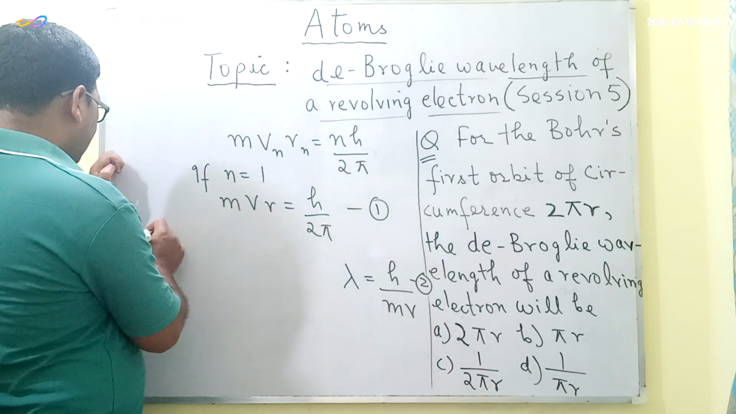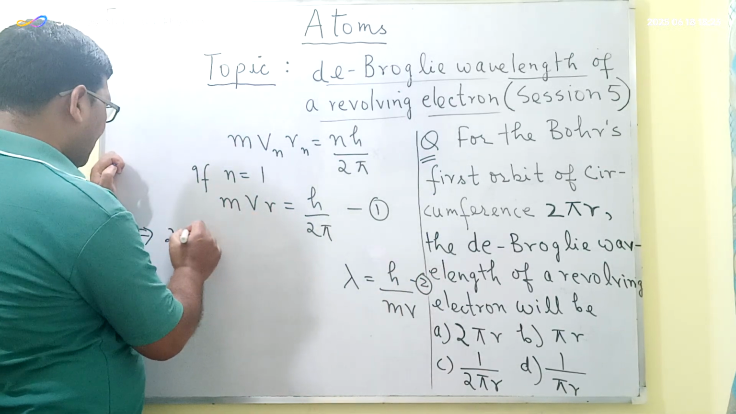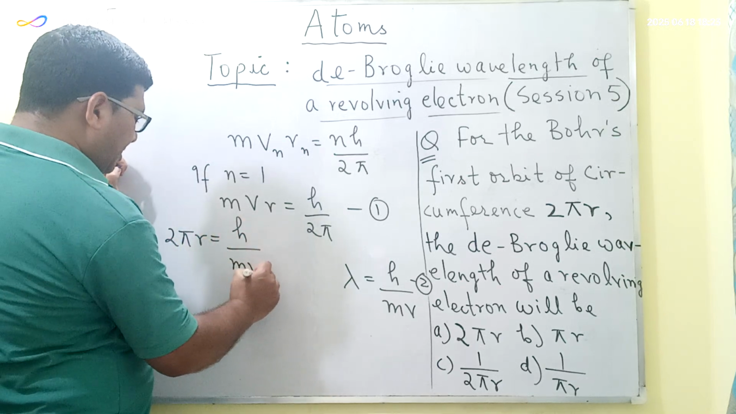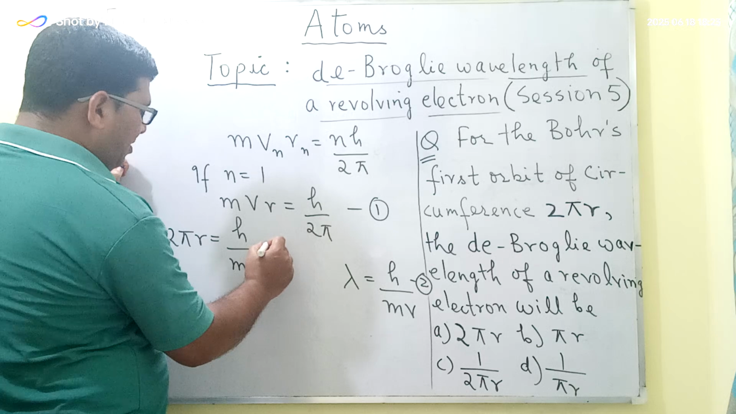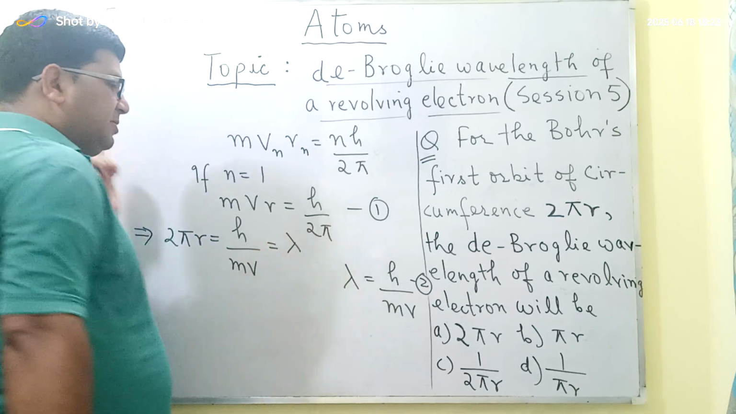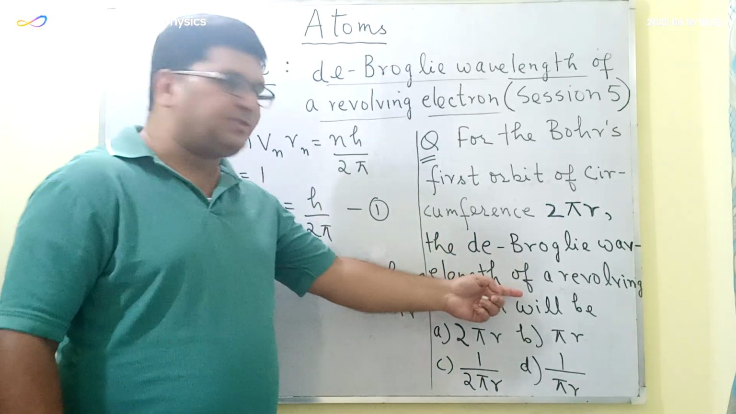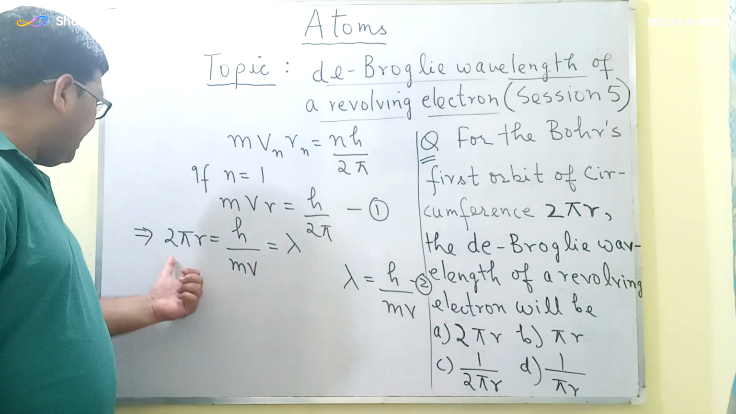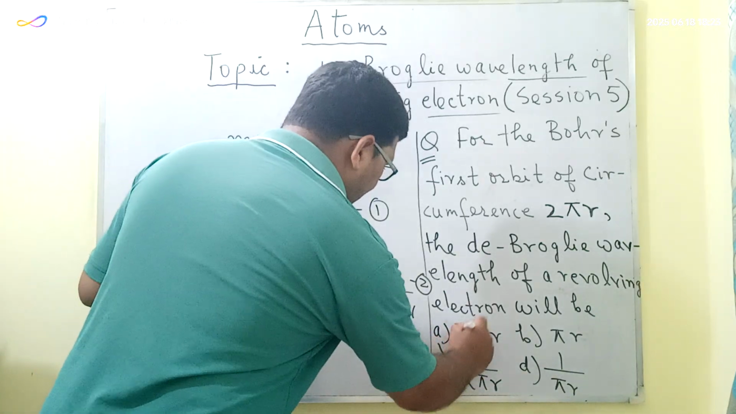Now equation number 1 can further be written as 2 pi r is equal to h upon m v. And from equation number 2, this h upon m v is equal to the de Broglie wavelength of this revolving electron. So the de Broglie wavelength of this revolving electron is equal to 2 pi r.